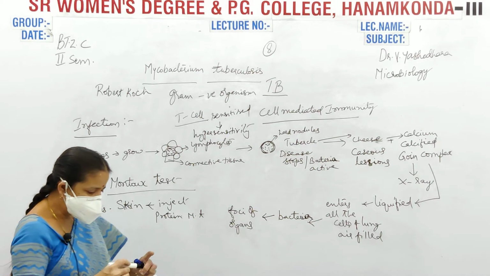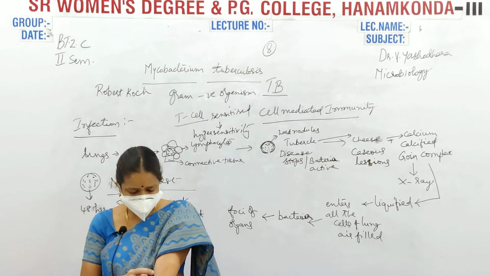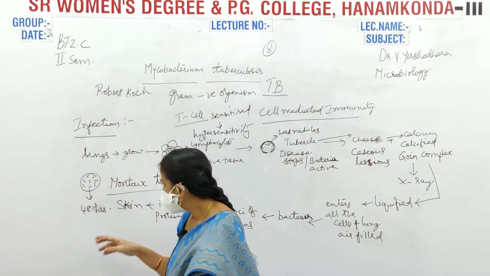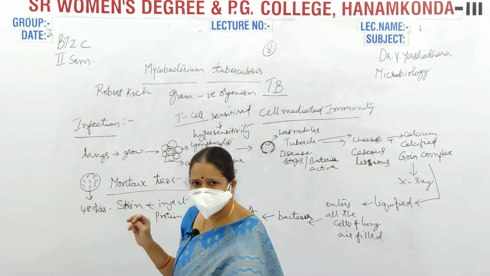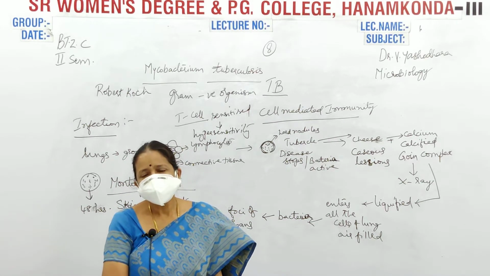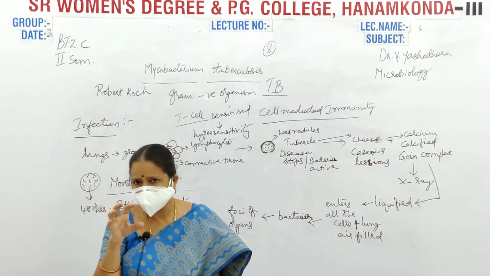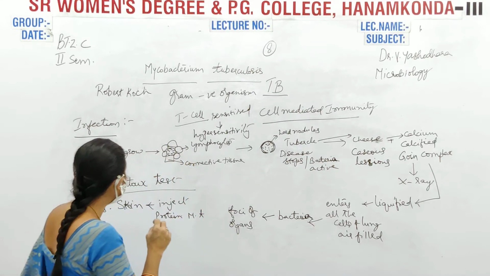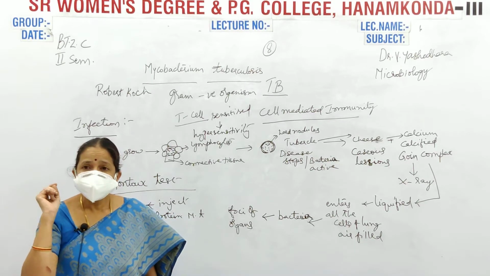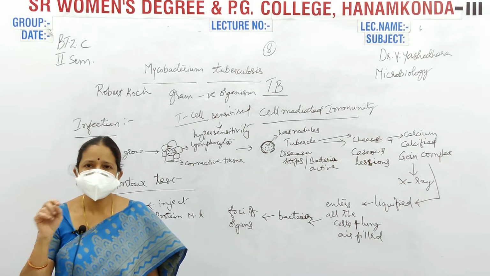That is, for 2 days, they will ask you to keep it like that, so that if any reaction occurs, that reaction will be observed in that circle where they have injected your protein derivative of Mycobacterium tuberculosis. If reddening or a skin rash is observed at that particular area, then the person is a patient of tuberculosis. Is it okay? The person is suffering with tuberculosis.